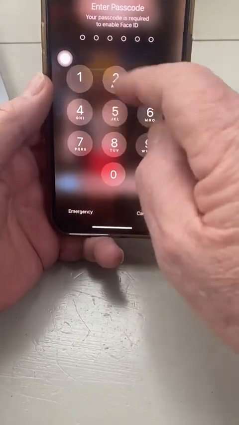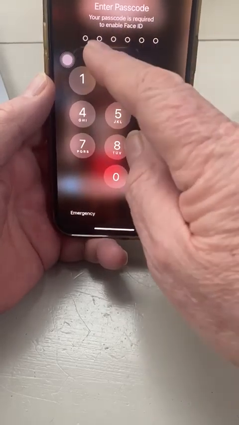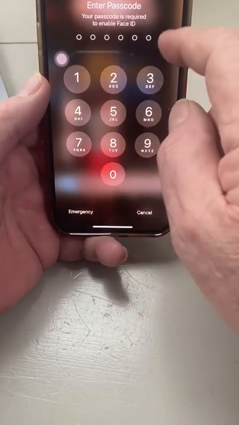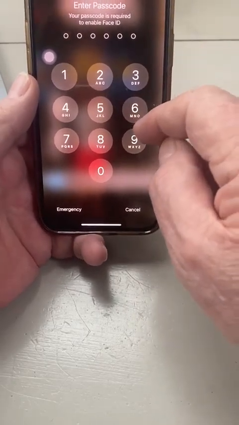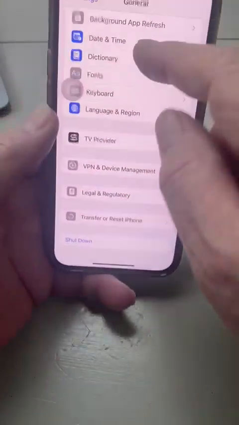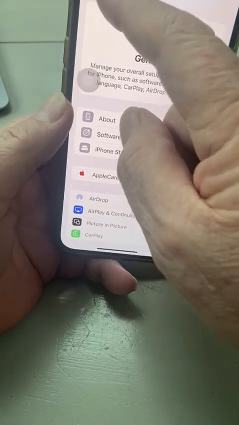And once you've done that, then you'll see it resets the RAM and the enter password screen comes up. So you put in your passcode, let me just put my passcode in. So you're back in, and then you want to turn off AssistiveTouch again.